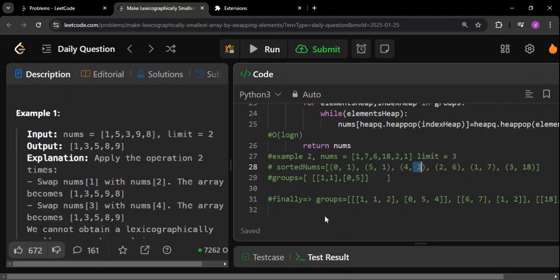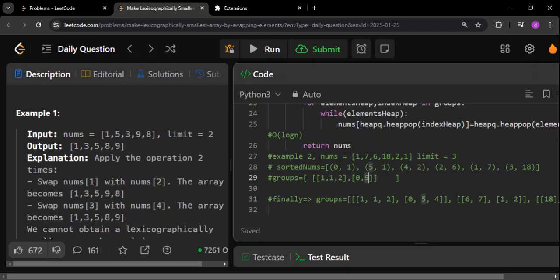This sorting makes it easy for us to understand whether they are going to be part of the same group or not. Okay, see, 2 I will take, the last value I will take 1. So 2 minus 1 is obviously 1, and it is less than equal to the limit. So for that reason 2 is also going to be part of the same group. So I will add 2 also here. 2 is also part of this group, and I will add its index.